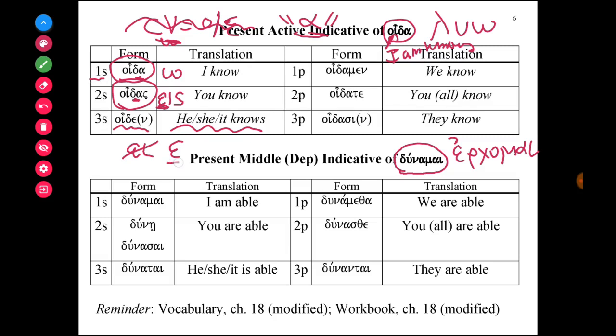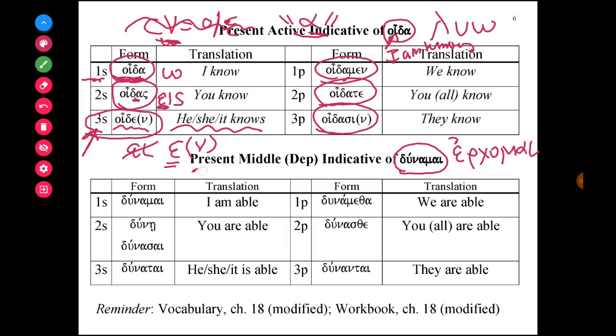And because this is a short vowel, you also have a movable nu. So this is the one form that you might not be expecting. And so oiden or oide is how you say he, she, it knows. That's distinguished from oida, which is I'm knowing. And then we see the alpha being used to connect with the suffix for the rest of the form. So we are knowing or we know is oidamen. You all are knowing is oidate. And they are knowing is oidasen or oidasi.